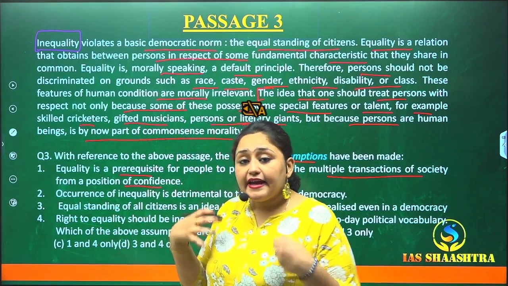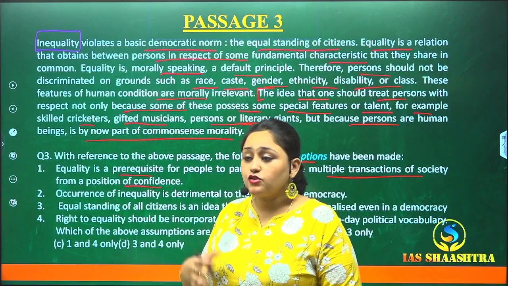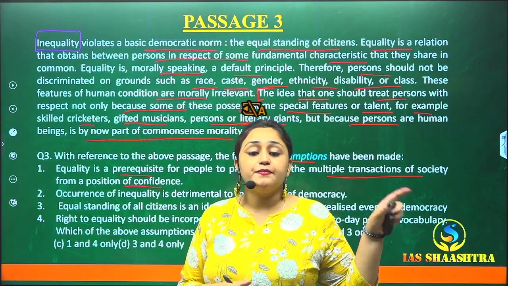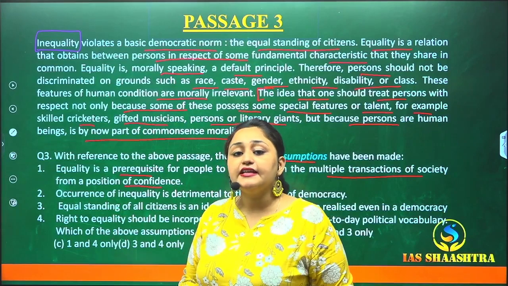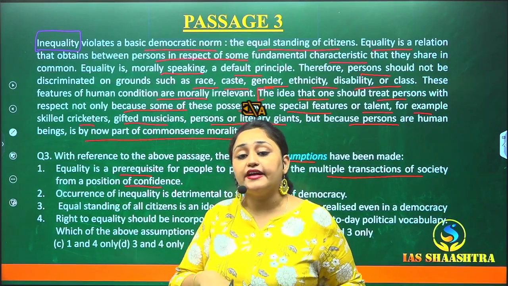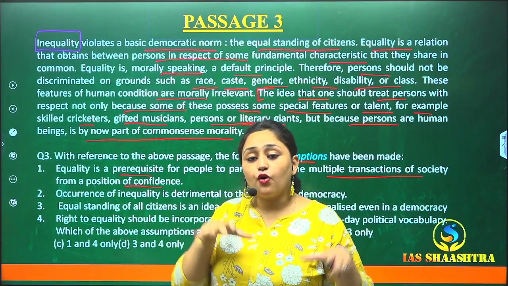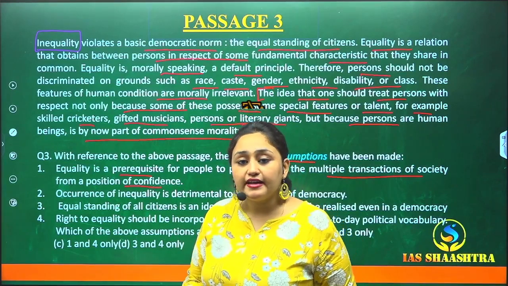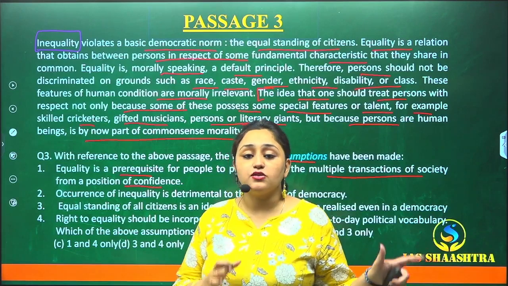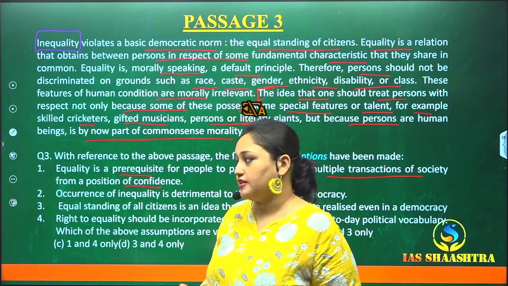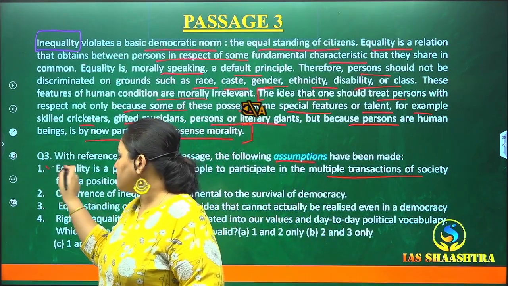It should be inherent in every person. It is not something to be given because that person is holding a special position in society. It is something inherent, and it should be given already from a position of confidence. The person should be holding it as he is a human being, not because he is holding some kind of special position in the society. So this point is correct.